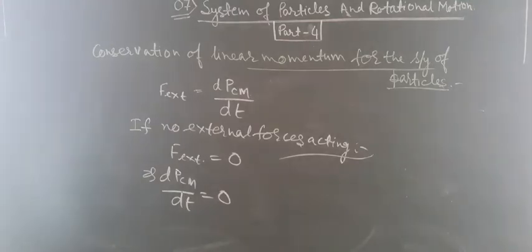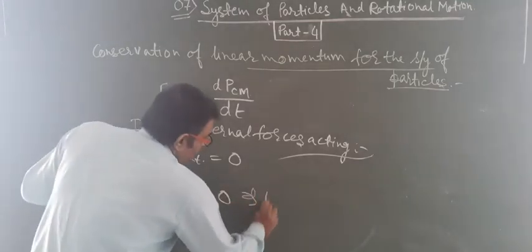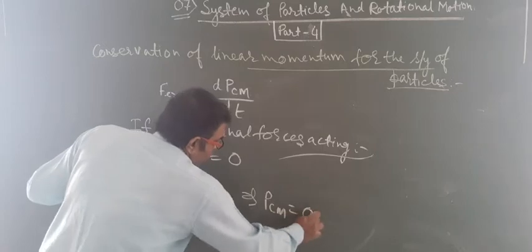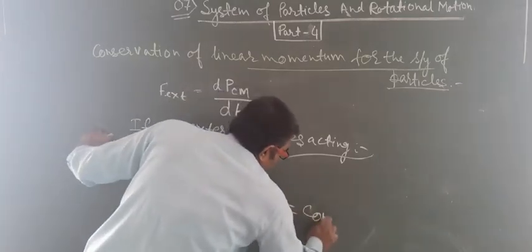And if dPcm upon dt is equal to 0, it means the momentum is constant.